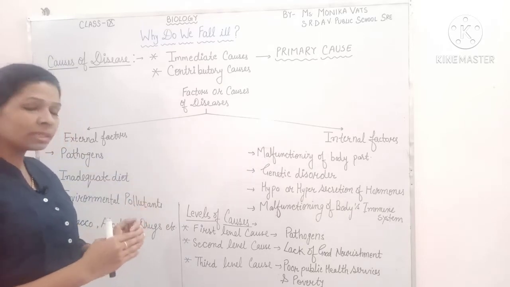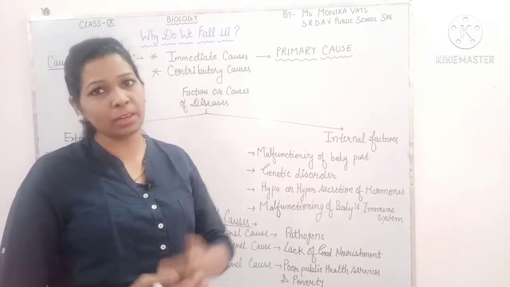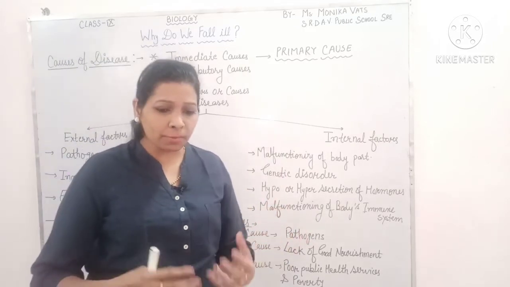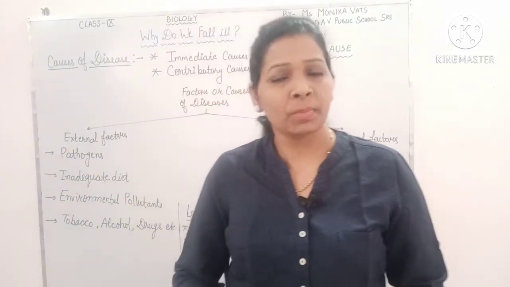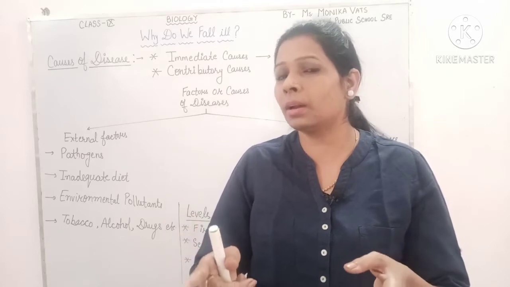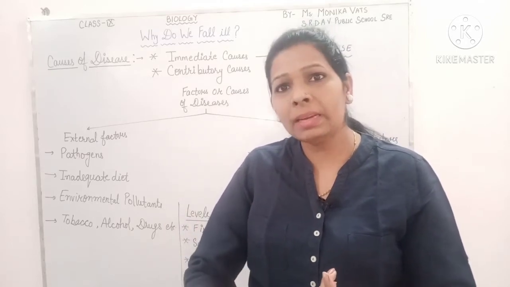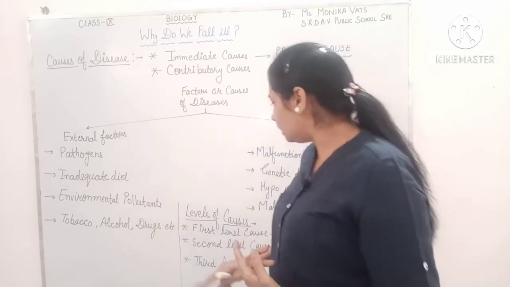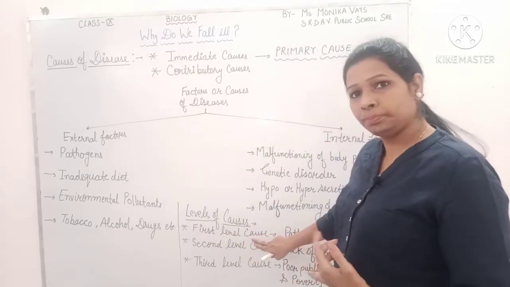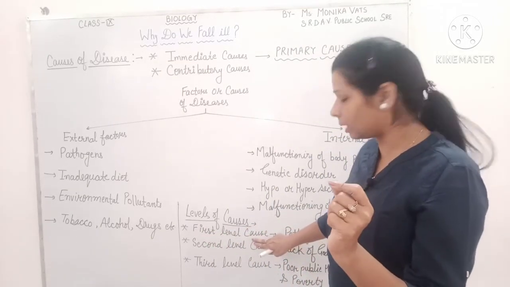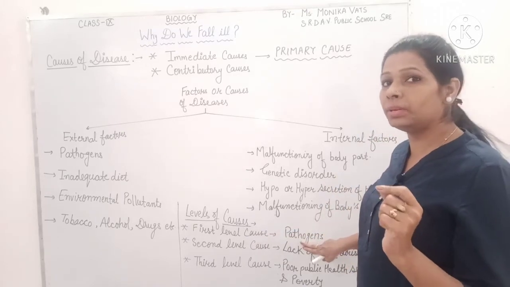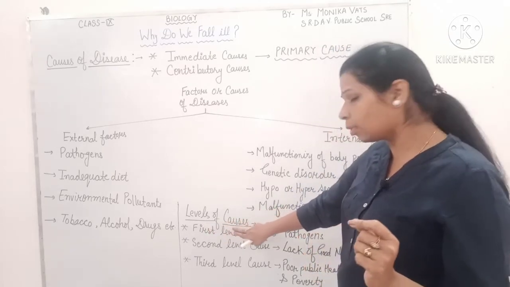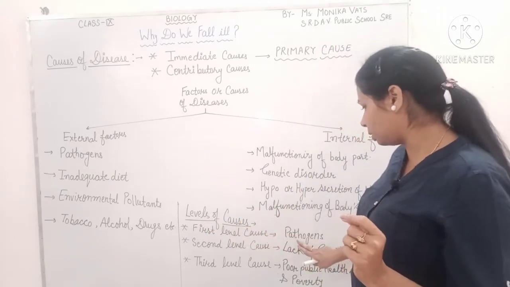Now, if I want to discuss the different levels of causes of diseases. Like if a child is suffering from loose motion or vomiting, what may be the reason? Then one thing that comes to our mind is that maybe some disease causing microorganism entered the child's body. So the very first level cause that comes to our mind is the pathogen, the disease causing microorganism. So when we discuss the levels of causes, the very first level is the pathogen.